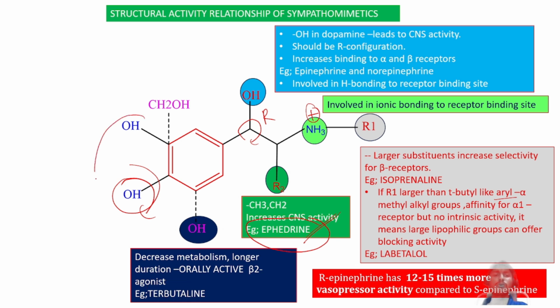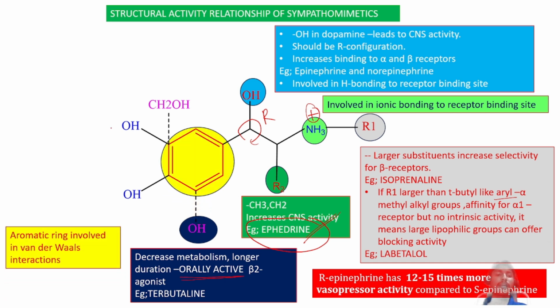If two OH groups are side by side on the benzene, then we can call it a catechol drug. Catechols can be immediately metabolized by the monoamine oxidase enzymes. Hence, if you remove this OH group and shift it to this carbon, then what will happen? It is resistant to metabolism, hence the metabolism of the drug decreases, giving a longer duration of action, and the drug is orally active.